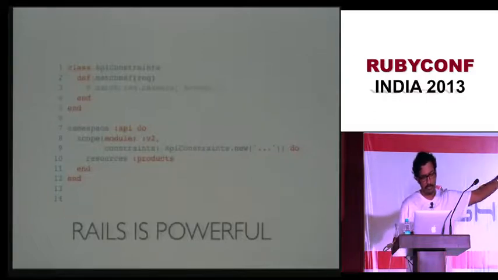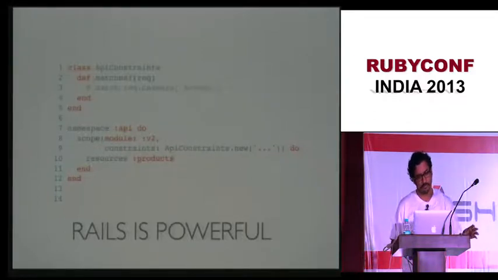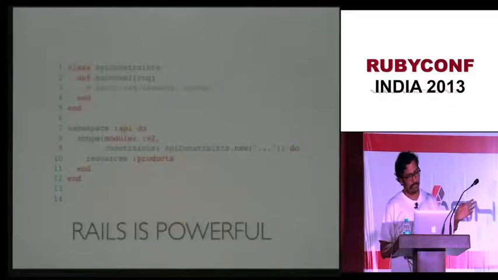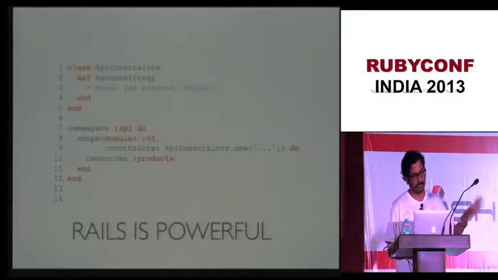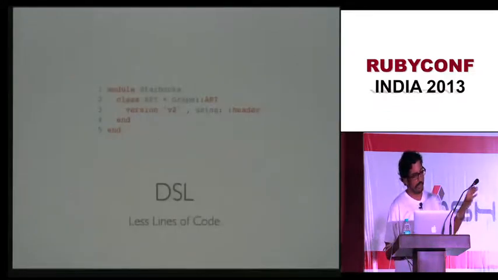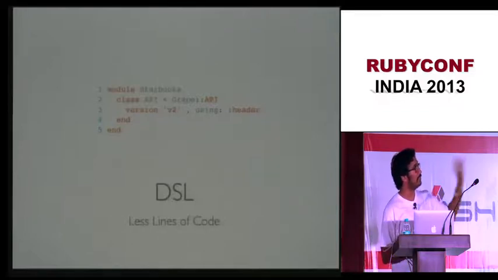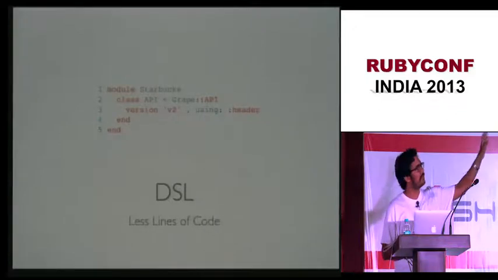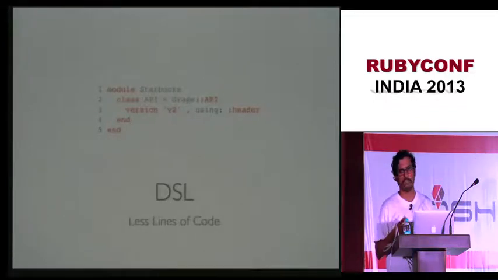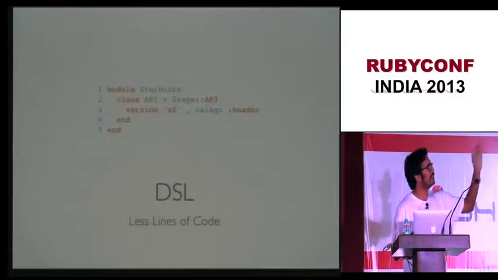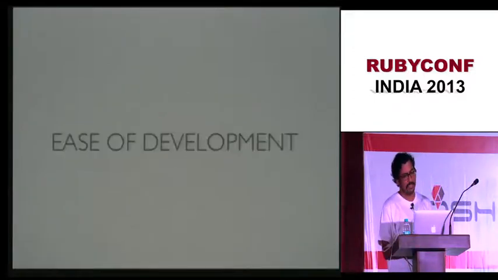I don't know about you, but I get the fact that Rails is powerful and all. You cannot do the same thing in the Webmachine router, but this doesn't seem good. I don't think this is the perfect DSL. Now take a look at the DSL for Grape. That's it. You say module Foobar, class API, and you say version 2, using header. That's all. And this DSL called version accepts 3 arguments. It can either be a header, it can be something else which I don't remember, or if you don't specify anything, then it is just a URL prefix, right?